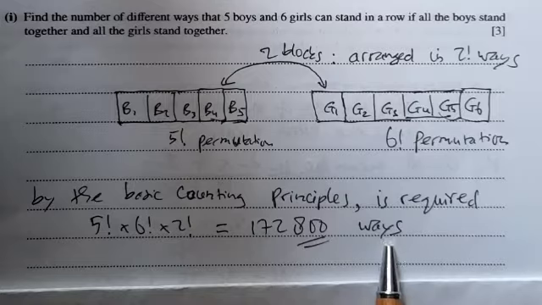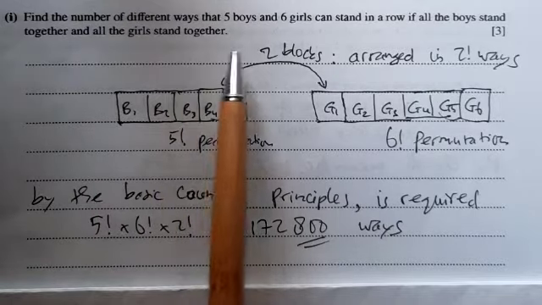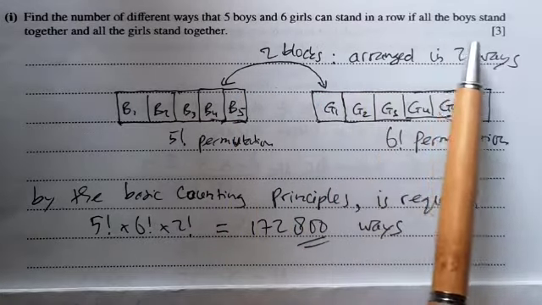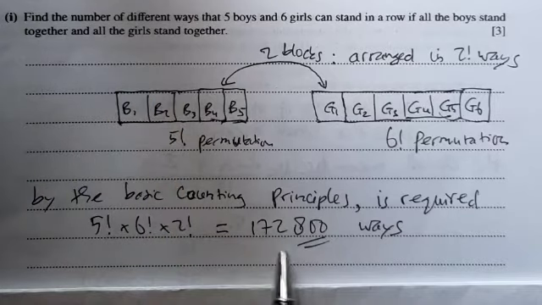172,800 ways. Thus the number of different ways that 5 boys and 6 girls can stand in a row if all the boys stand together and all the girls stand together is 172,800 ways.